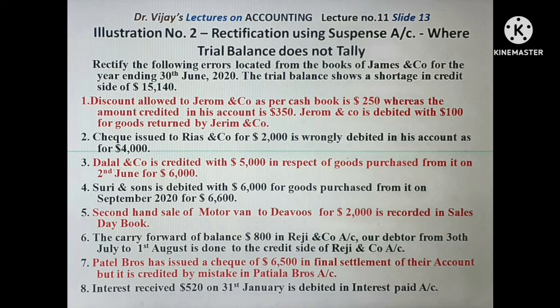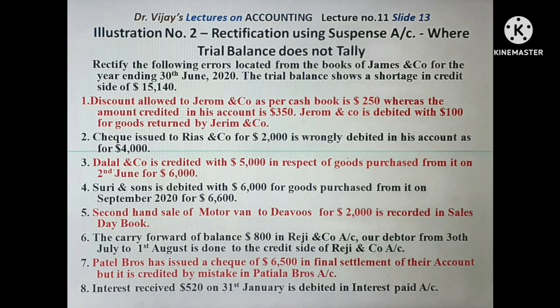So that wrong $6,000 debit should be cancelled and a credit should be given for the actual $6,600 purchase.